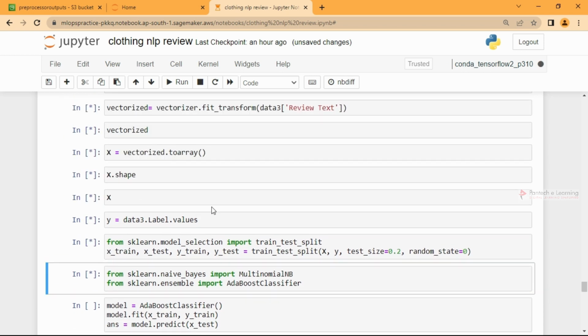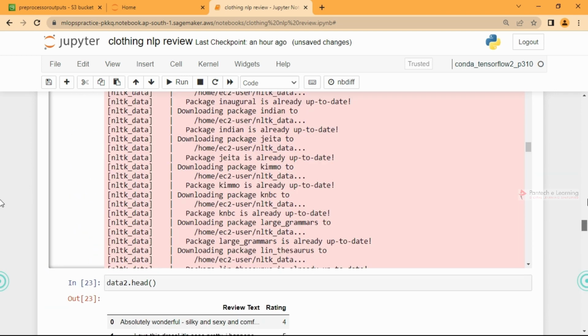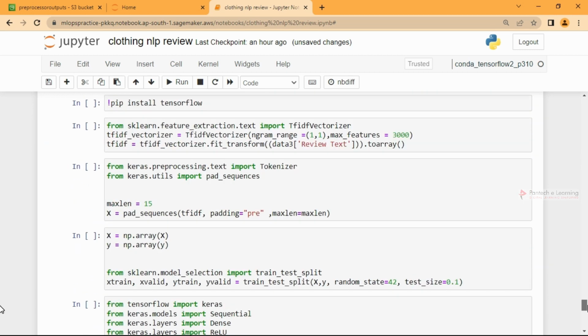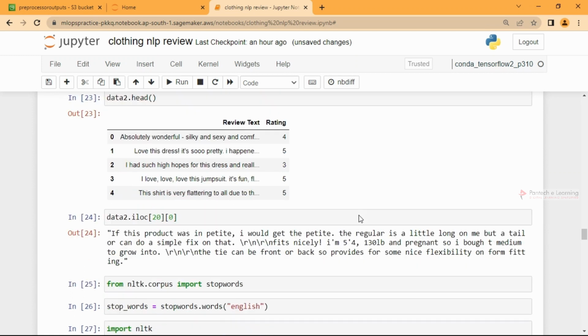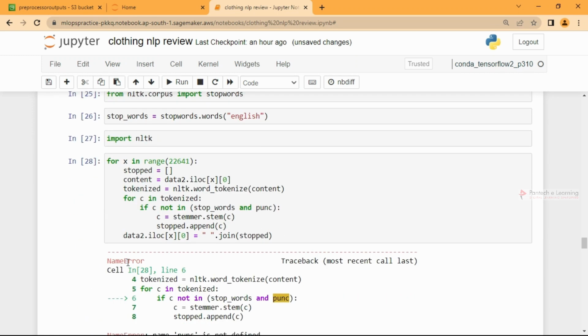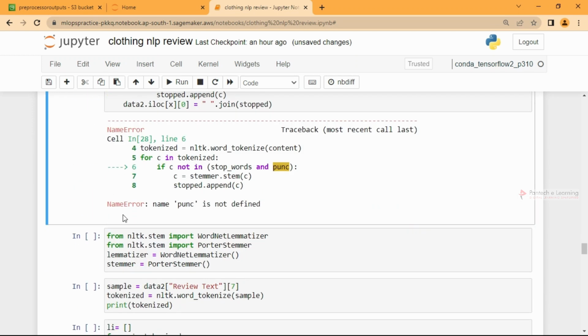Some internet issues, so the kernel has been disconnected. I'll just restart the kernel and run everything from the above. We'll wait for it to complete and then continue with the class. These things are not necessary.